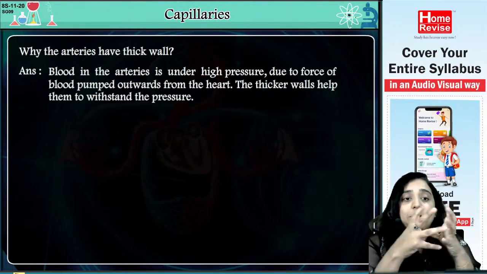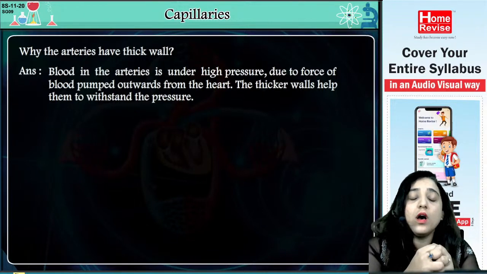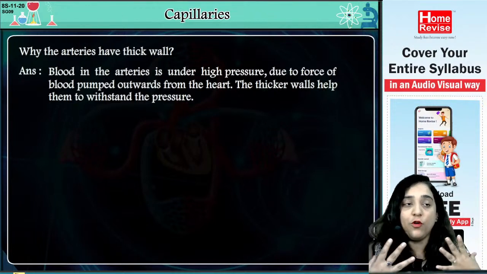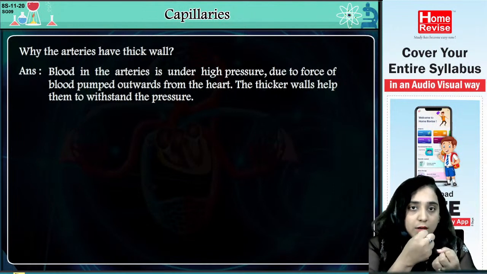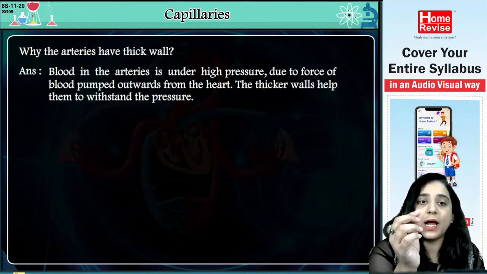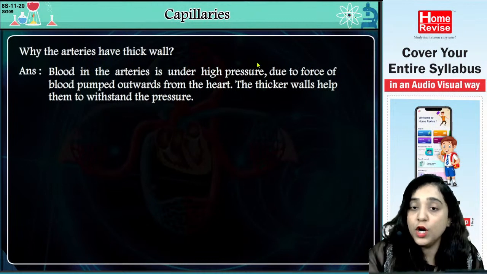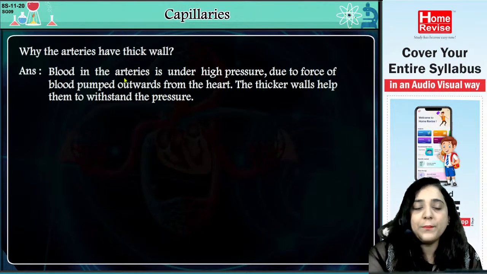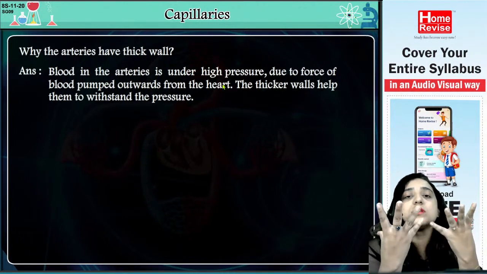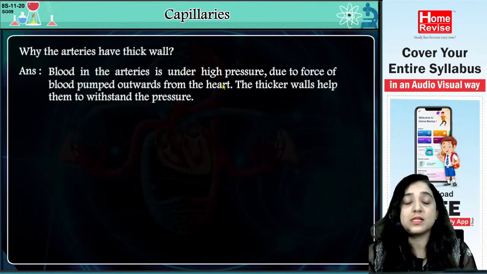So the pumped blood in the arteries is under very high pressure because of the pumping force; the blood is pumped very forcefully. To withstand that force, the walls of these vessels are basically thick. Okay, so again we will read: blood in the arteries is under high pressure due to the force of the blood pumped outwards from the heart. So to withstand that force, the walls of the arteries are thick.